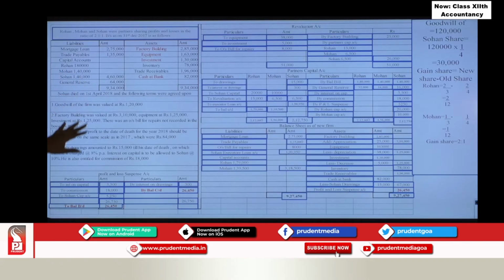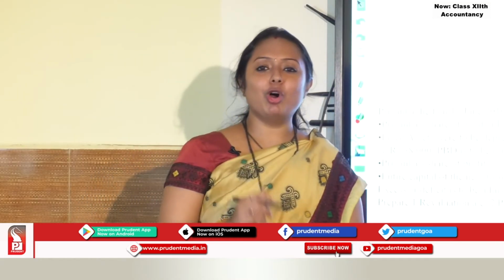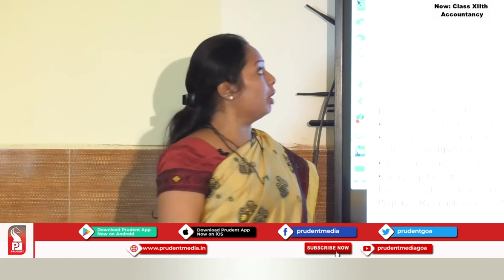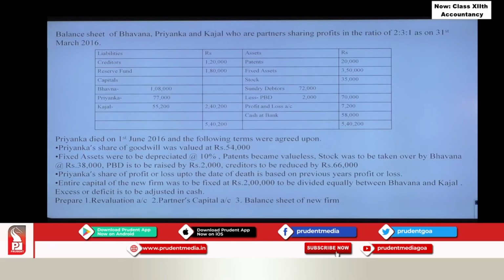So this is your second problem wherein I have focused more on which account? Profit and loss suspense. So now students, we will move on to the next problem, problem number 3. Okay, let us read the problem. Balance sheet of Bhavna, Priyanka and Kajal, who are partners sharing profits in the ratio of 2:3:1 as on 31st March 2016. So 3 partners, old ratio is given.